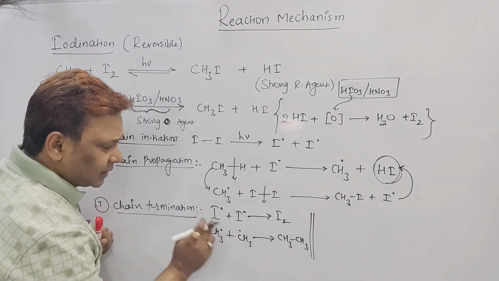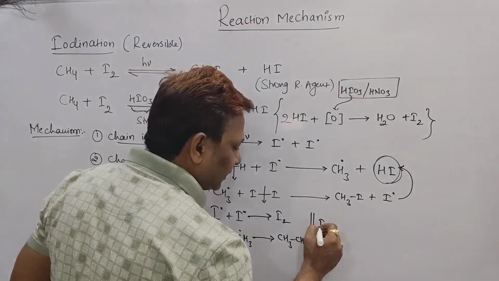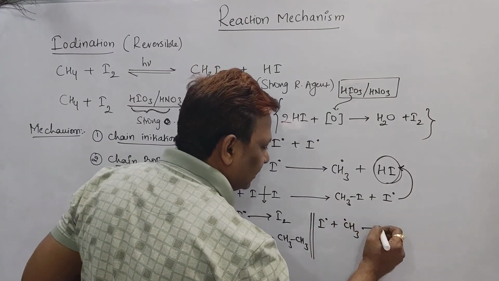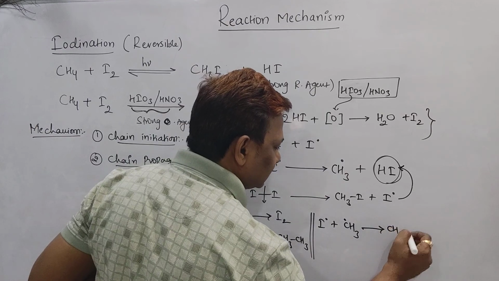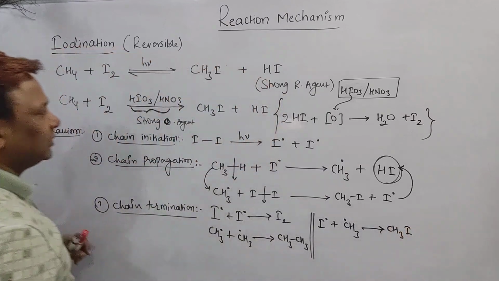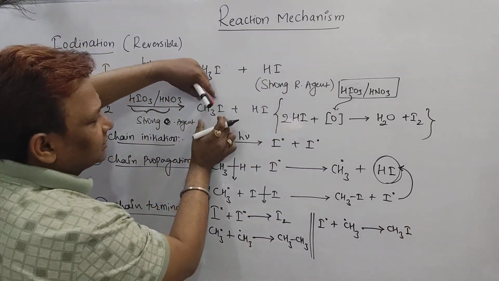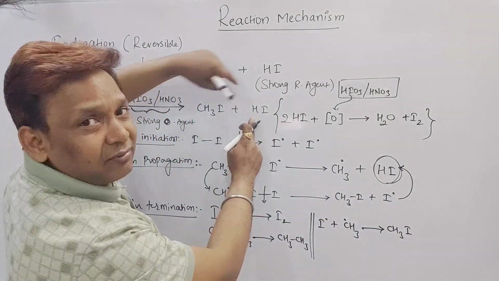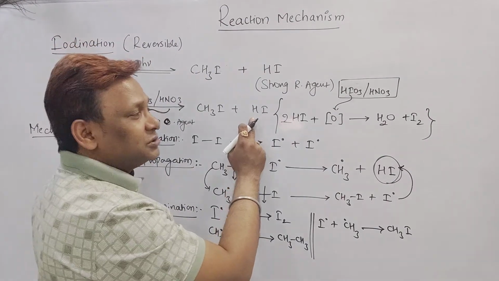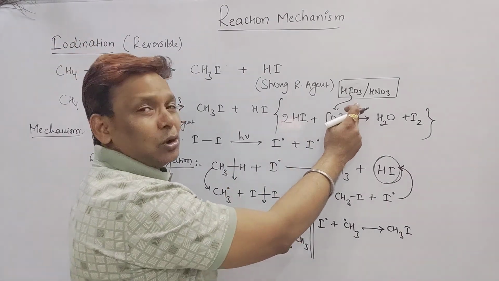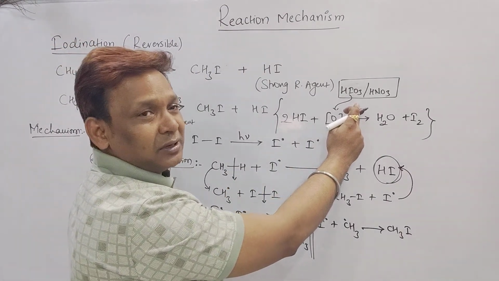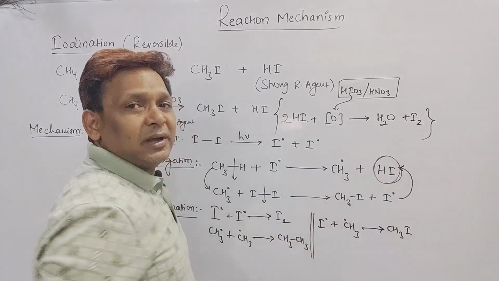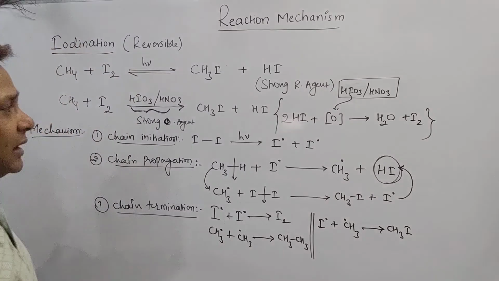These two radicals can combine with each other, that is, I radical can combine with CH3 radical, and what does it form, beta? It forms CH3I. See beta, in this one we are getting CH3I plus HI. I got the CH3I, but HI won't be there. Why? Because HI was consumed by the strong oxidizing agent like HIO3 and HNO3, which will be converted into H2O plus I2. So beta, this is the mechanism.